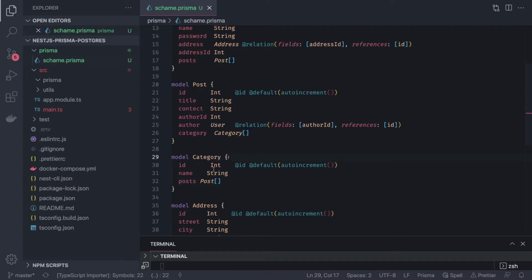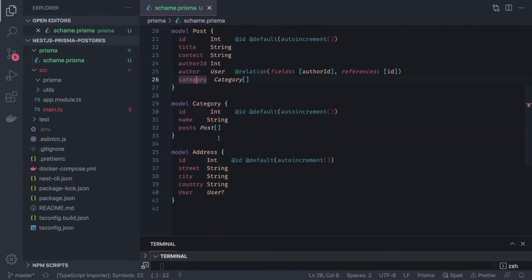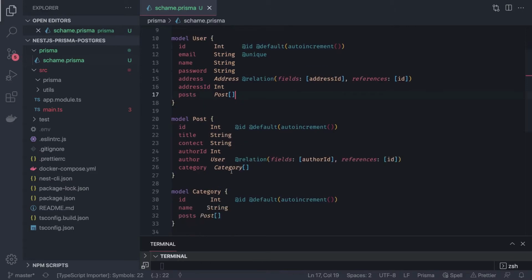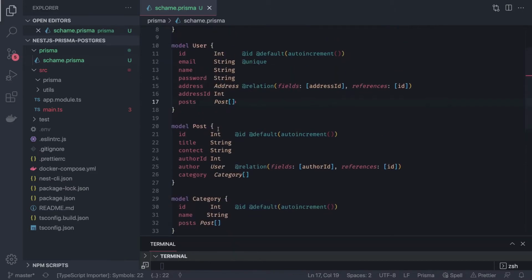So this defines all the different kinds of relationships we have. Here you can see the post and category is many to many, because one category can belong to multiple posts and a single post can belong to multiple categories. And the rest: a user will have an address, a single user can write multiple posts, so that is a post array, and a single post will belong to a single user only. So there is a one to many relationship. Here is the many to many relationship, and a one to many relationship between user and address.